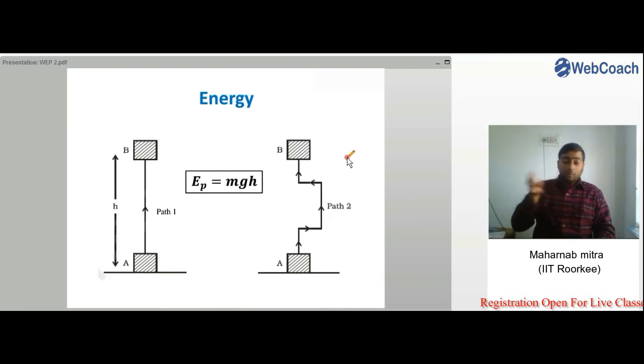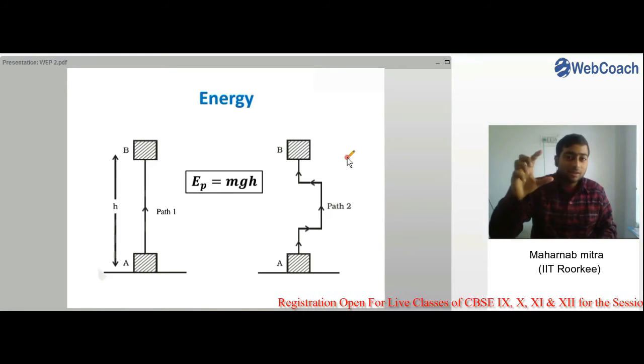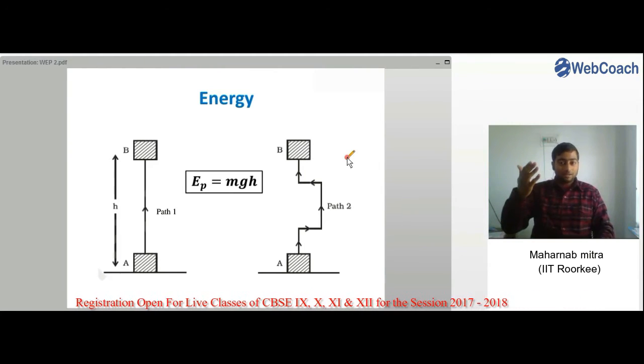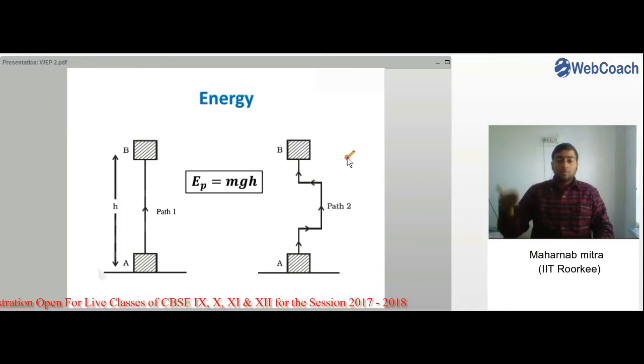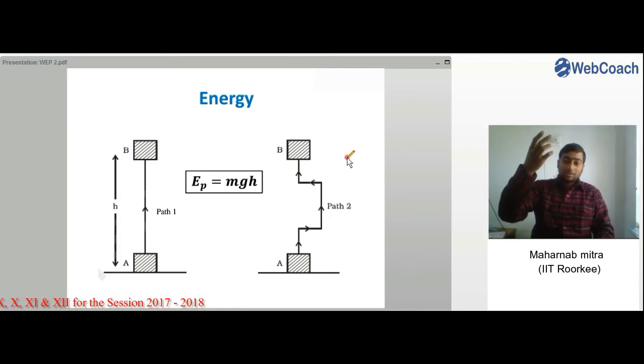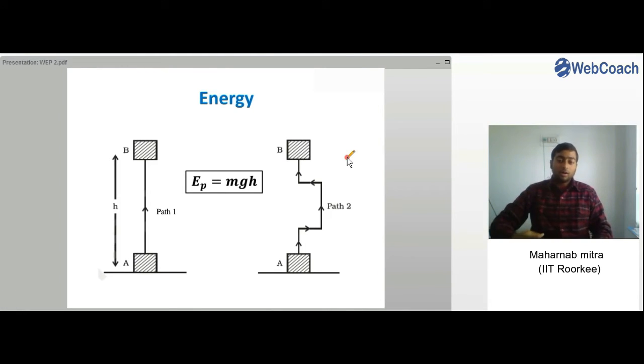So even if an object is taken by curved paths to the same height, the work or the energy which is getting stored in the body is same, as long as it is being taken to the same height. And why is it so? We can compare the potential energy as the work done which is applicable on the body when it falls down, right? The amount of work which the body is doing while falling down is actually the stored energy in that body itself, right?